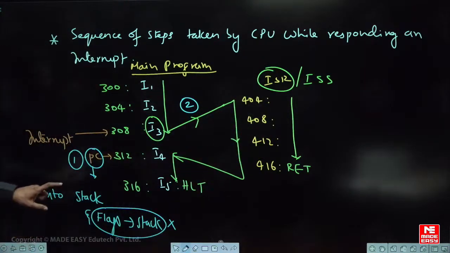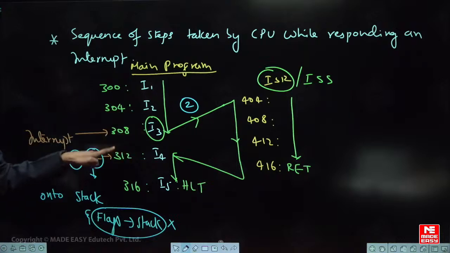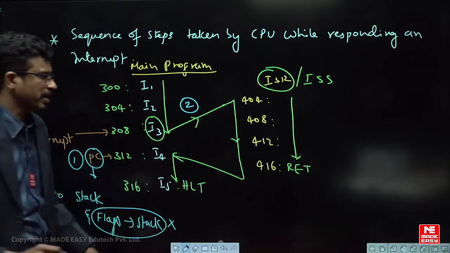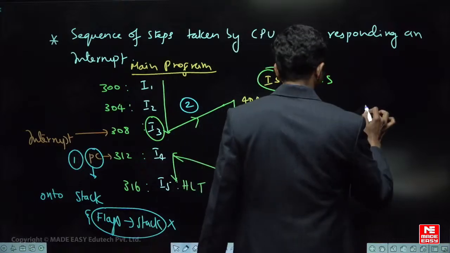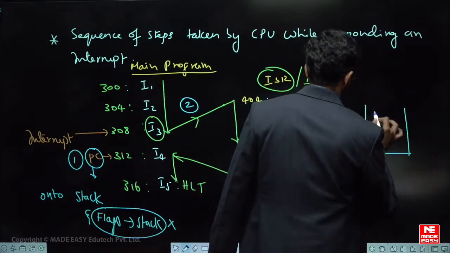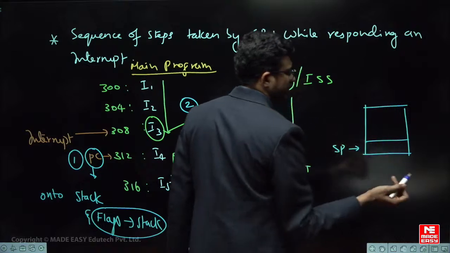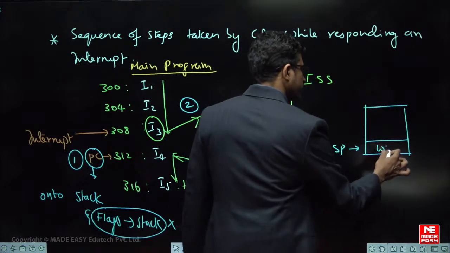Now tell me what will happen. When the processor is interrupted, which content is pushed on to the stack? The program counter value is pushed on to the stack. The value of the stack pointer is not given, so don't worry about what the value of the stack pointer is. Some SP value is there, some address. Already some previous temporary data is there.